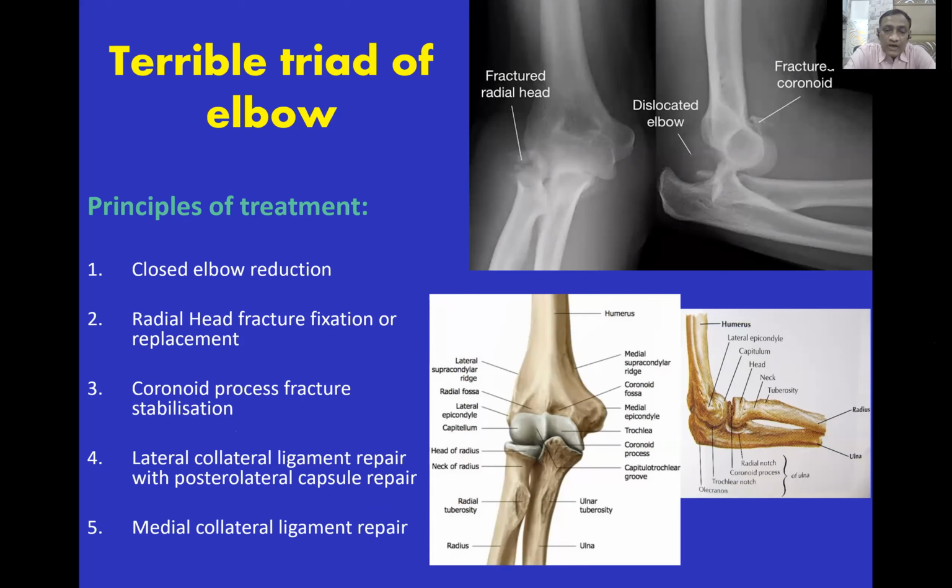of the elbow. Radial head, either fix it or replace it. You should not do an excision. Coronoid process fracture is stabilized with a suture or maybe with a screw. Repair of the lateral collateral ligament, and sometimes you may need repair of the medial collateral ligament.